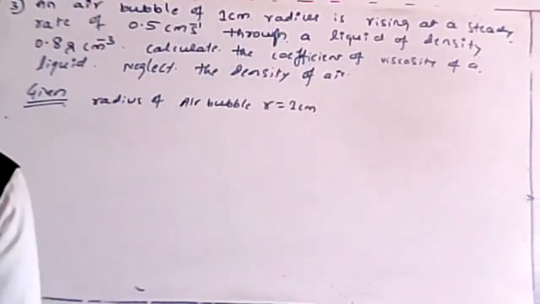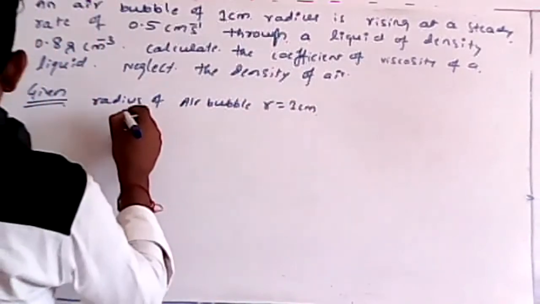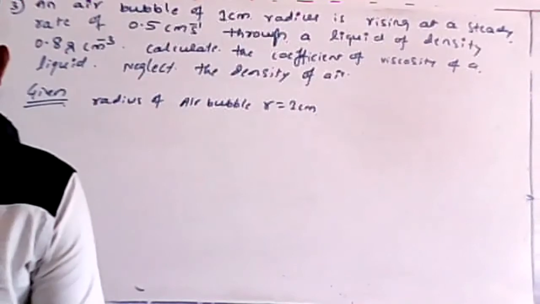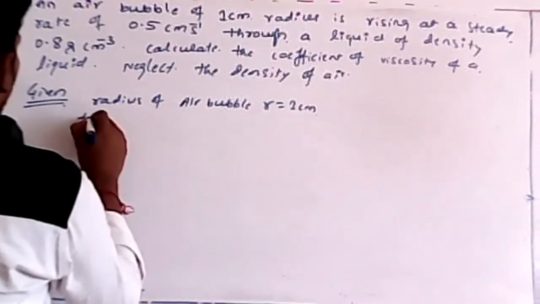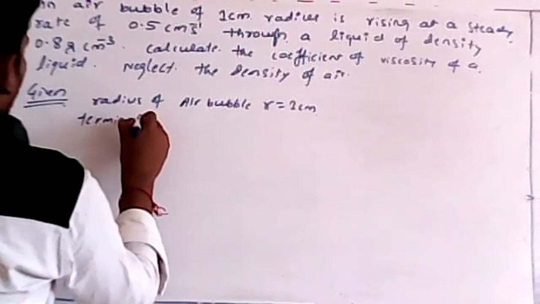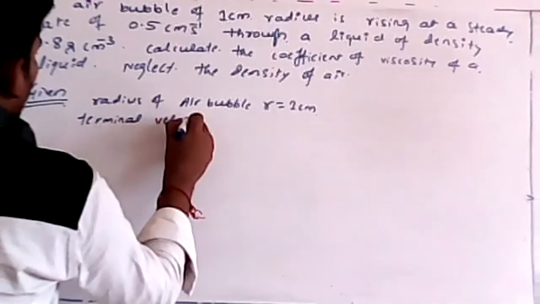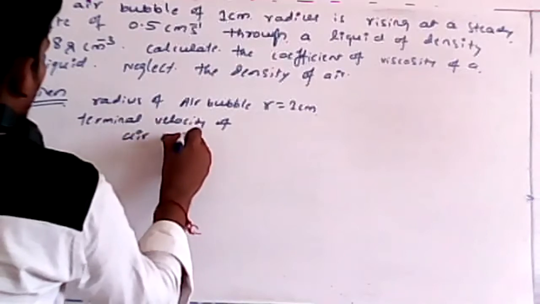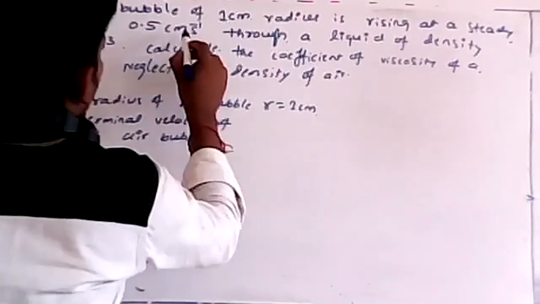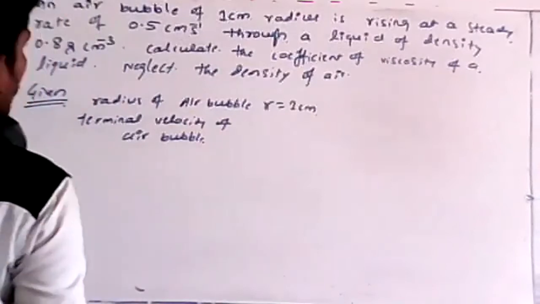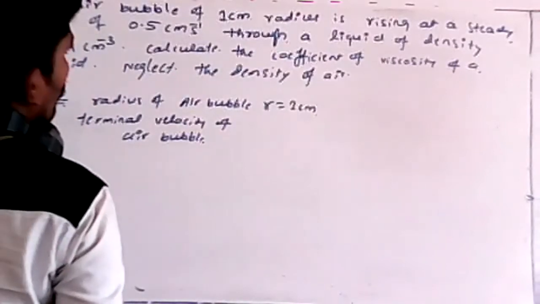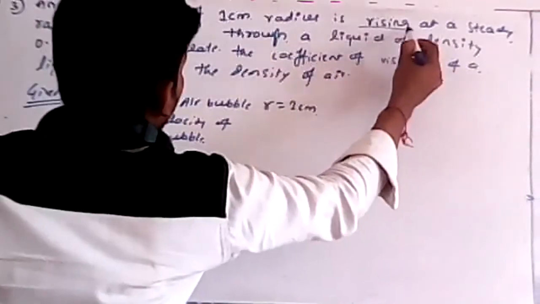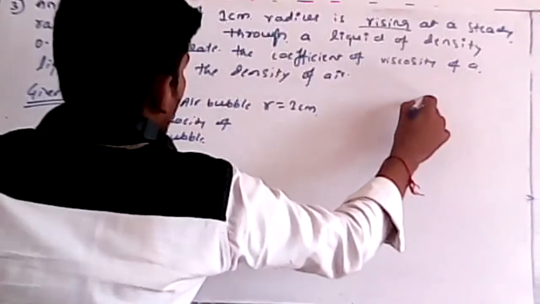A steady rate means the terminal velocity is also given, the terminal velocity of the air bubble. But remember students, the air bubble is rising in the upward direction.